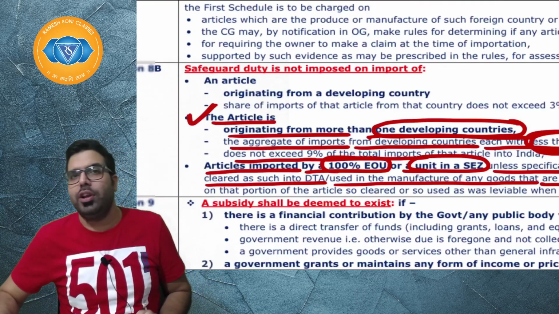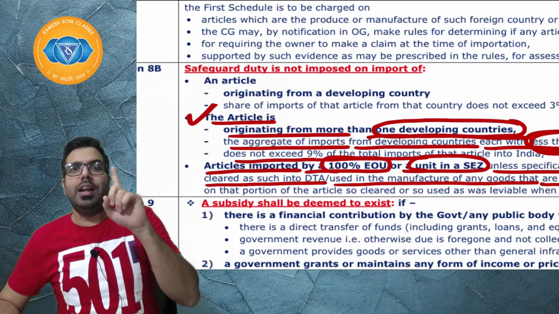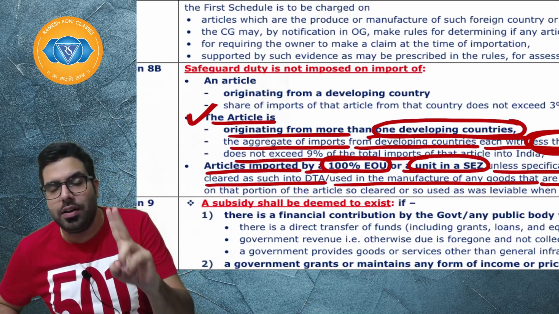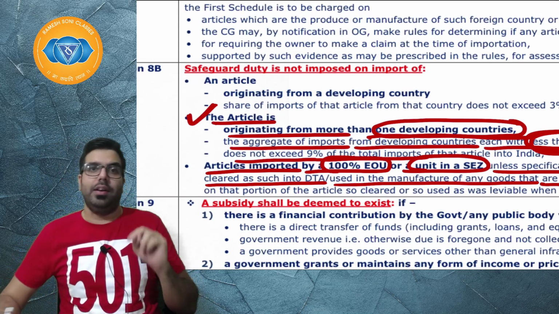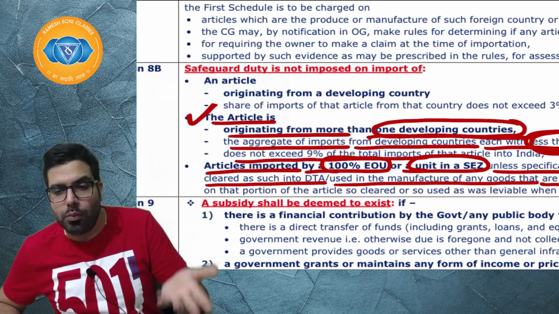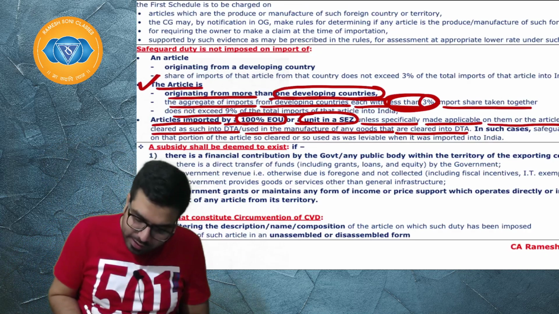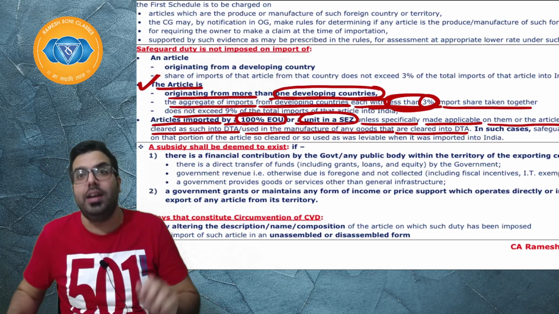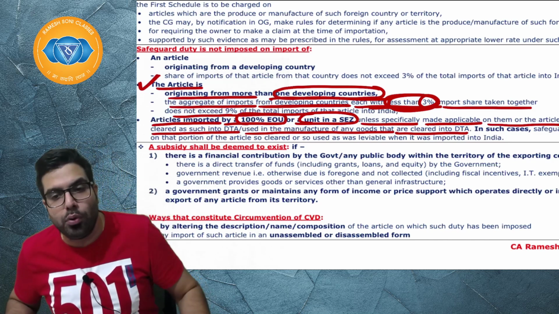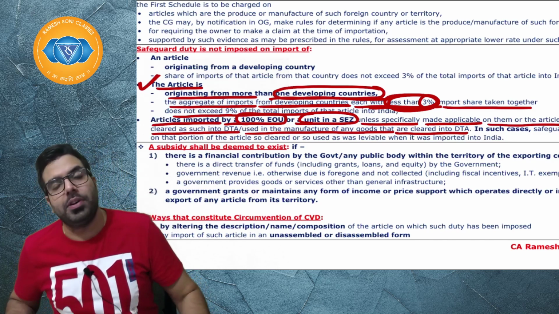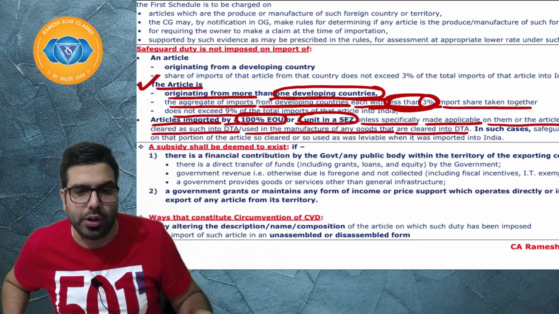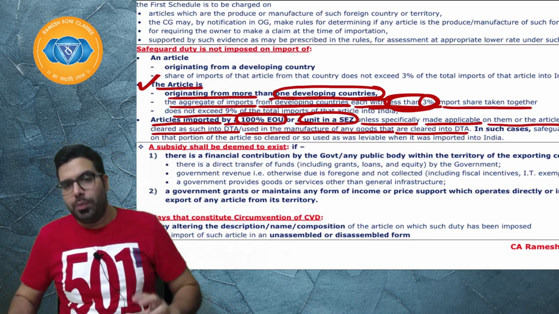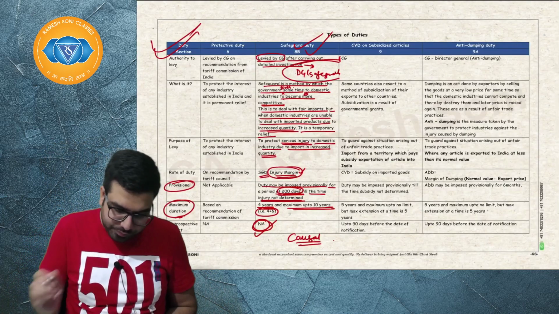When will safeguard duty not be applicable? When an article is originating from a developing country and the share of import of that article is only up to 3%. When an article is originating from more than one developing country, then the aggregate of import from developing countries, each with less than 3%, is only up to 9%. It does not exceed 9%, then it will be exempt. If an article is imported by a 100% EOU or an SEZ, then also it will be exempted. Next.